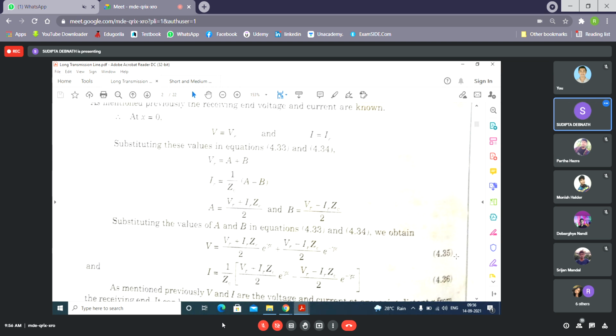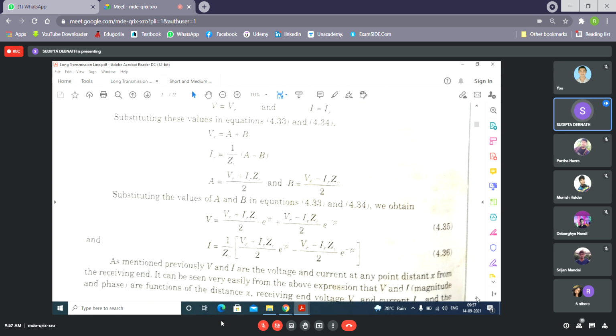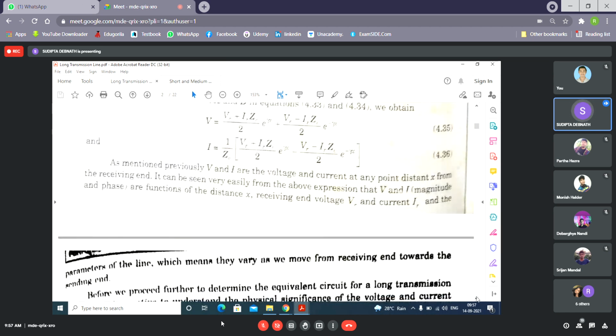Clear? Now see, for V and I both, one term has e to the power gamma x, and the second term has e to the power minus gamma x. Depending on this e to the power gamma x and e to the power minus gamma x, we have termed these two quantities, which I will come to. Actually, these are separate quantities. This is one quantity, this is another quantity.